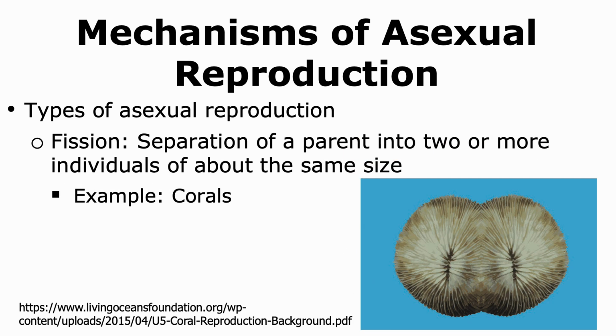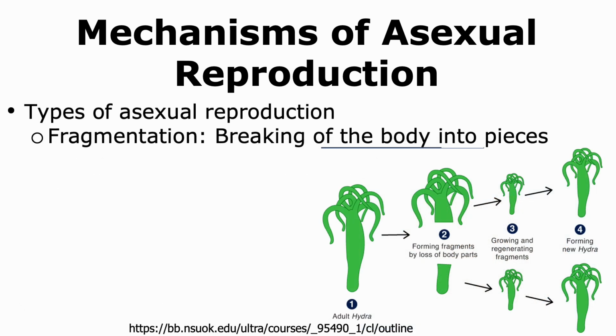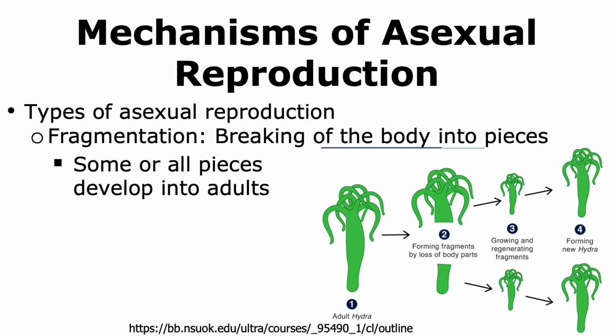Fission is another strategy employed for asexual reproduction. In this case, the parent separates into two or more individuals that are about the same size. Corals tend to show this type of asexual reproduction, and it is not a very common mode of asexual reproduction. Fragmentation is another type of asexual reproduction where the body can break into pieces, and some or all of these pieces can develop into the adult animal.